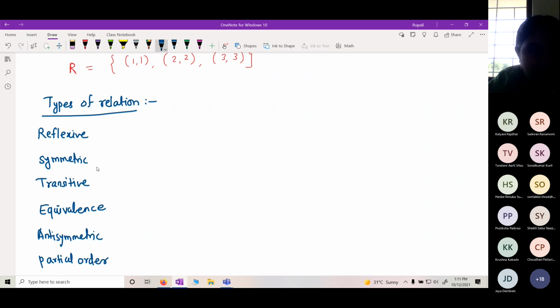So these many types of relations you might have studied in your BSc, right?